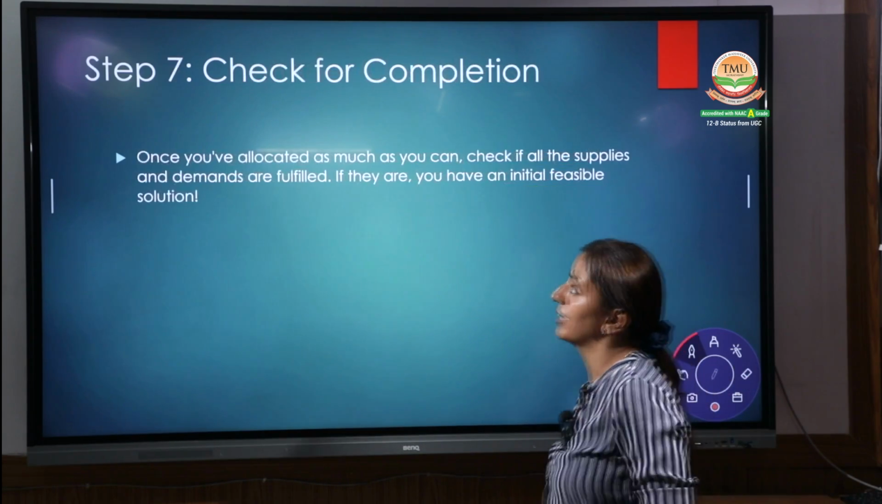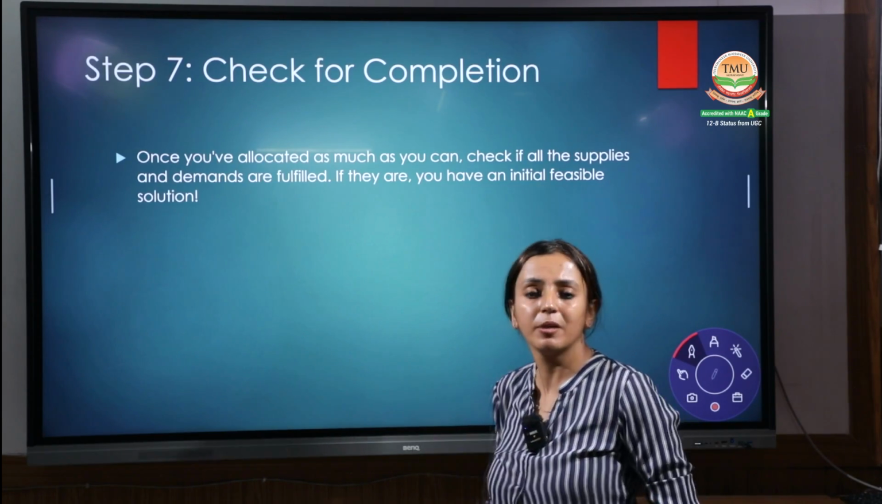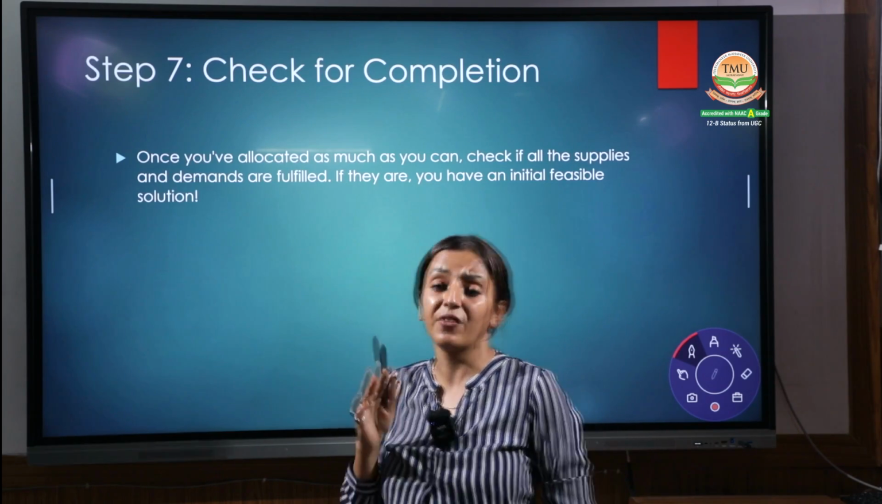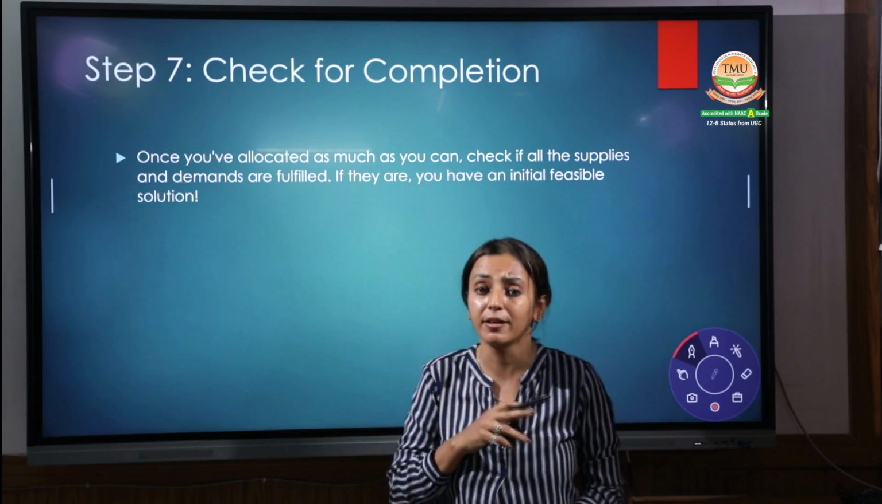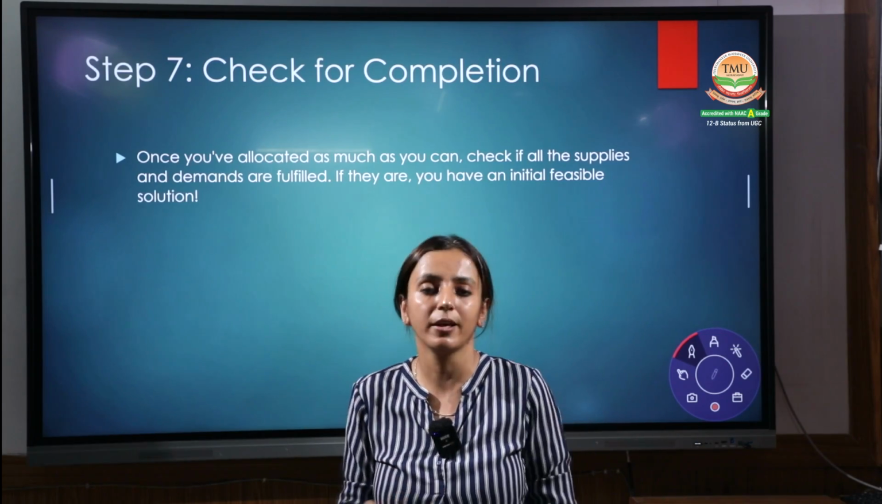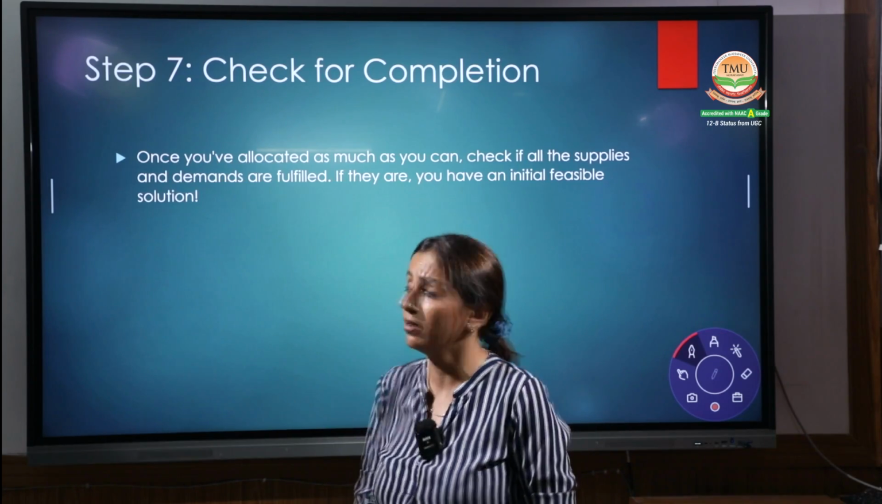Coming up to the next point, that is step number 7. Check for the completion, whether all the demand and supply are completed or not. If it is not completed, definitely it will show some error. If it is completed, proper allocation has been done, that means you've done all the allocations properly and your initial feasible solution is right there.